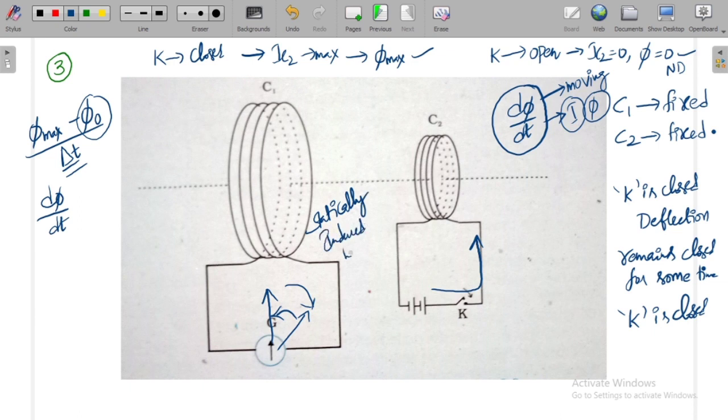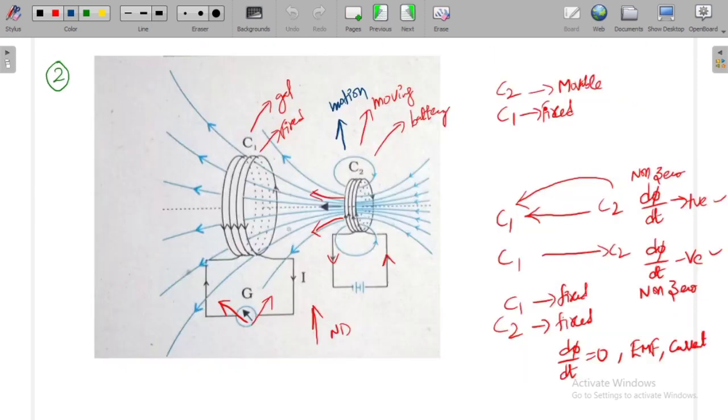Statically induced EMF, right? Now here, why is it called statically induced EMF? Because the conductor position is fixed, but the flux is time changing. Hence we can call it a statically induced EMF. Whereas in the previous case, there is some relative displacement between the flux and the conductor. Conductor movement is 0, but there is some relative velocity